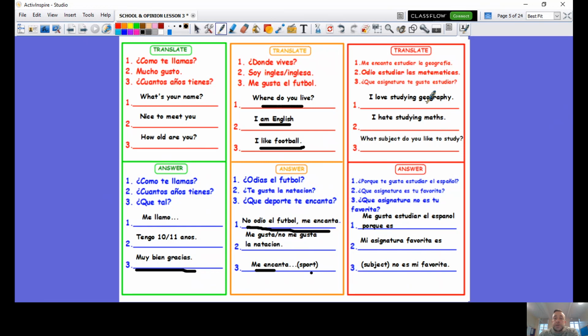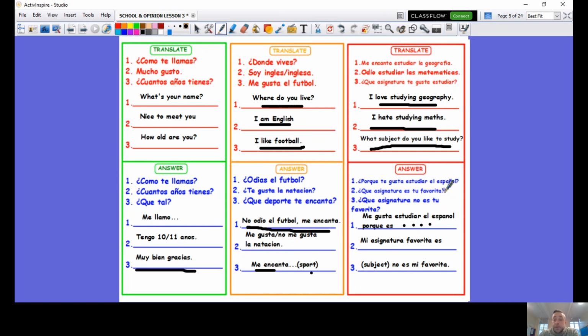Over to the red section, translation. I love studying geography. I hate studying maths. What subject do you like to study? And final section of answering. ¿Por qué te gusta estudiar el español? Why do you like to study Spanish? Me gusta estudiar el español porque es, and here hopefully you've put an adjective.